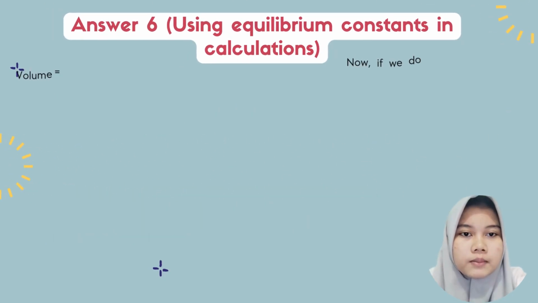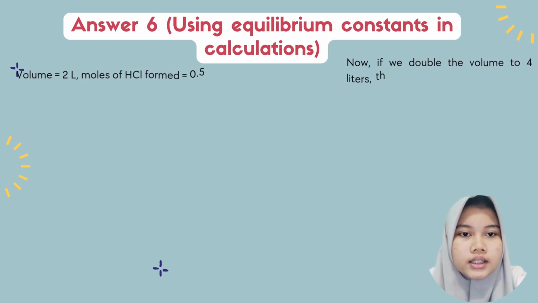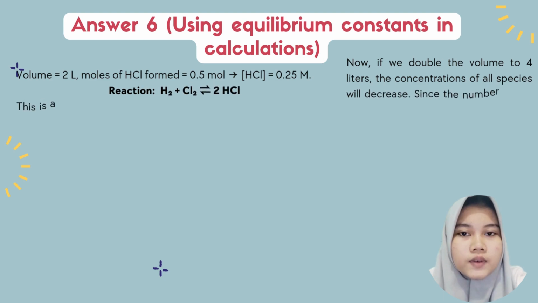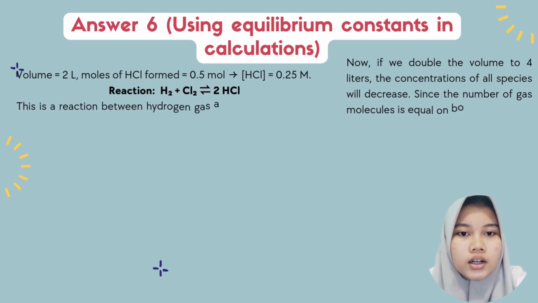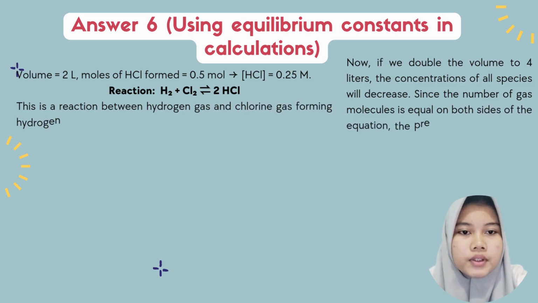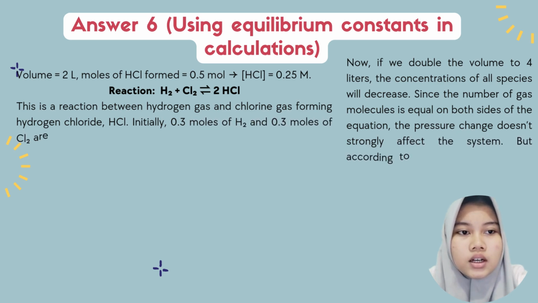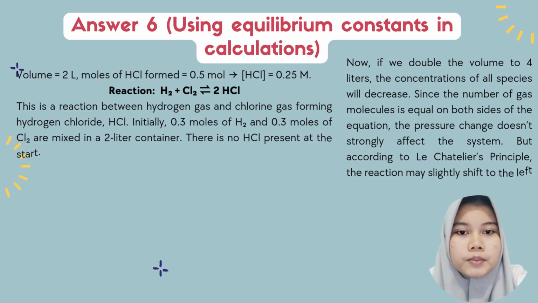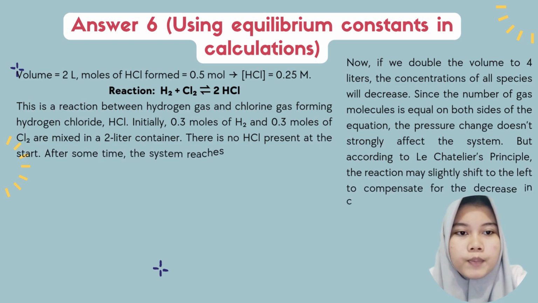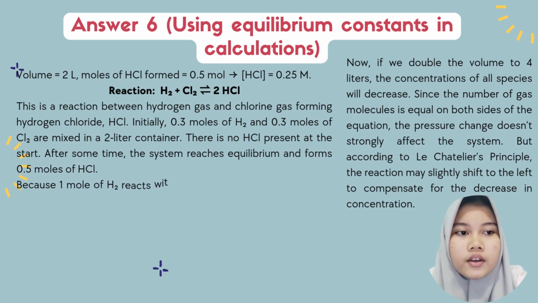Number 6. The question is about the reaction between hydrogen gas and chlorine gas forming hydrogen chloride, or HCl. Initially, 0.3 mole of H2 and 0.3 mole of Cl2 are mixed in a 2-liter container. There is no HCl present at the start. After some time, the system reaches equilibrium and forms 0.5 moles of HCl.